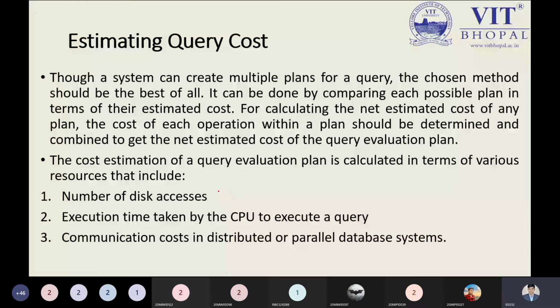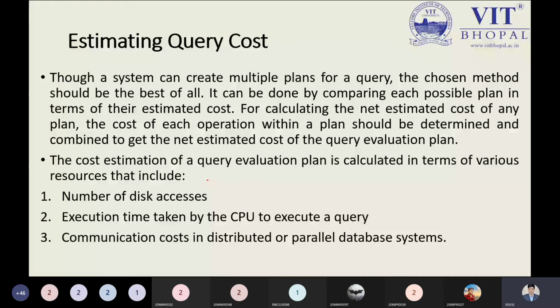So what difference do you have? The communication cost: with 3G you are getting a communication cost of 10 seconds, but with 4G the communication cost is 5 seconds. So this is determined by our communication cost. This is a simple example I'm taking here. So estimating query cost is an important point, and this is part of our optimization. To estimate the query evaluation plan, we use the number of blocks transferred from the disk.